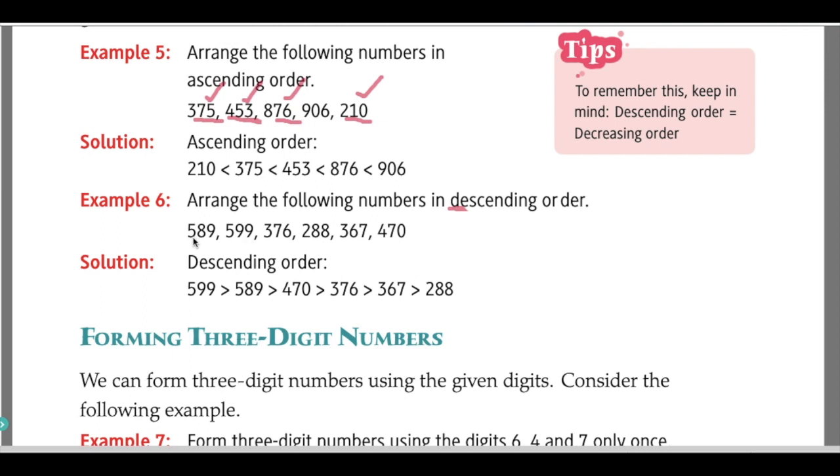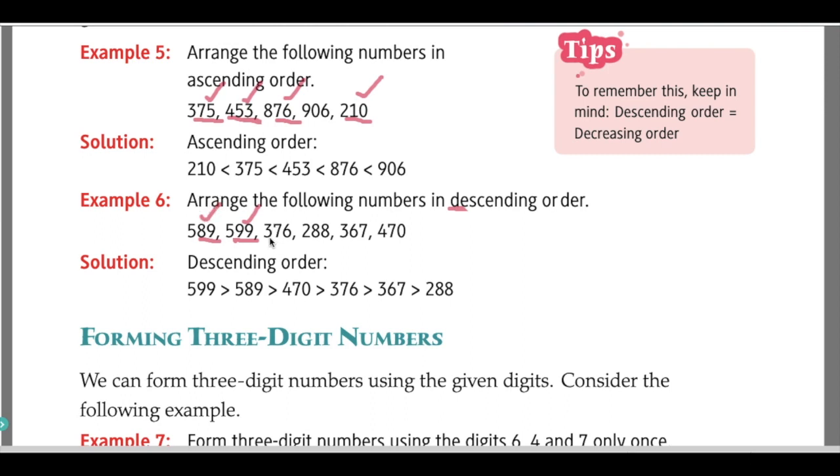If the numbers are the same in the hundreds place, then which place do you have to see? You have to see the number in the tens place. So here we have 8, here we have 9. Which is greater, 8 or 9? 9 is greater. So let us write 599 first. Next, we have 589.